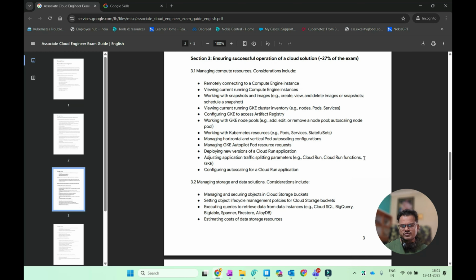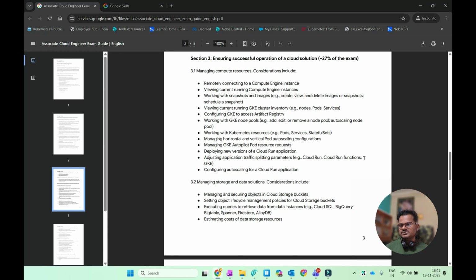And also you have to know how you can deploy new versions of Cloud Run applications, and how to adjust application traffic splitting parameters, like Cloud Run functions, GKE. Okay, and configuring autoscaling for a Cloud Run application, you all have to know.